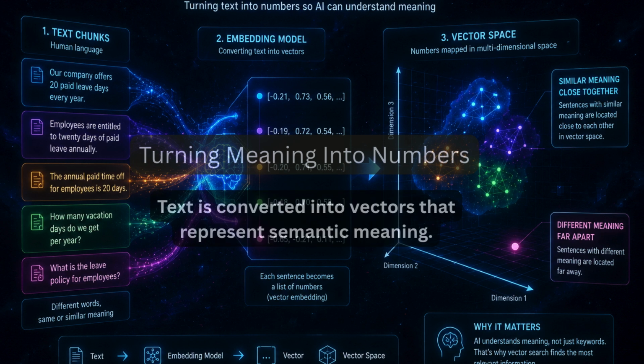Now comes one of the most important concepts in RAG. Embeddings. Computers don't truly understand language. They understand numbers. So every chunk of text is converted into a mathematical representation, known as an embedding. Think of embeddings as GPS coordinates for meaning. Sentences with similar meanings end up close together, even if they use completely different words.